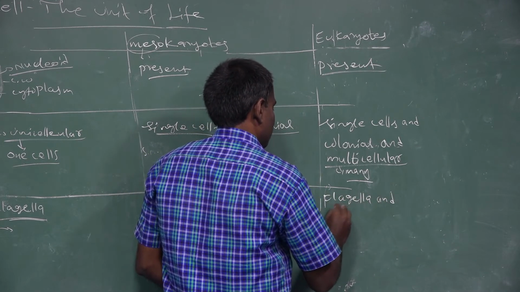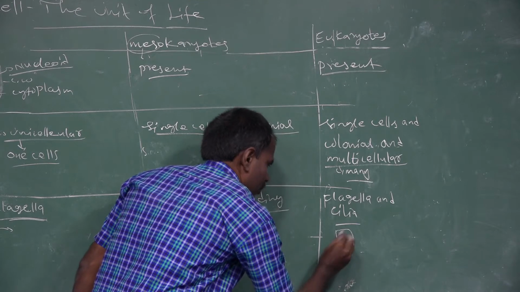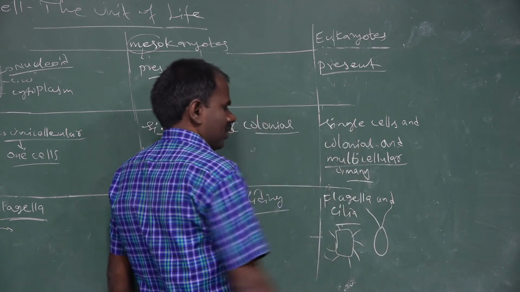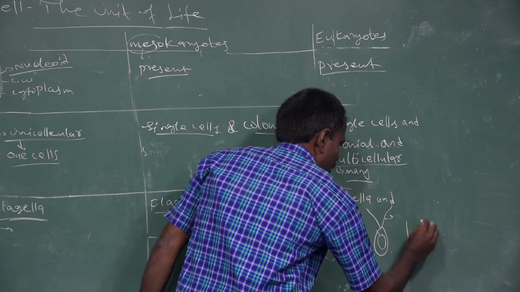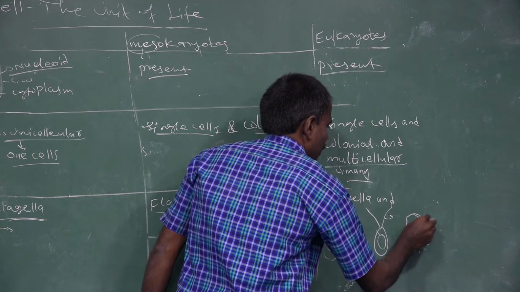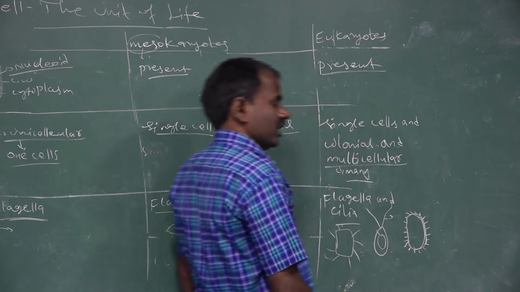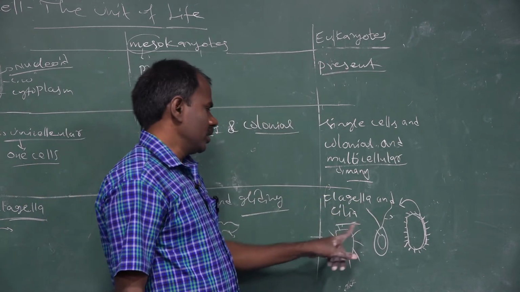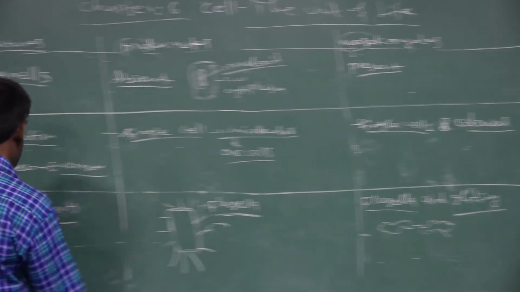which move with the help of flagella and cilia. Some types of organisms have flagella, which are long thread-like structures, for example Chlamydomonas. In cilia, the body surface is surrounded by small thread-like structures, very small, minute outgrowths developed from the outer body surface. Eukaryotic organisms move from one place to another with the help of flagella and cilia. So the next one is cell division.